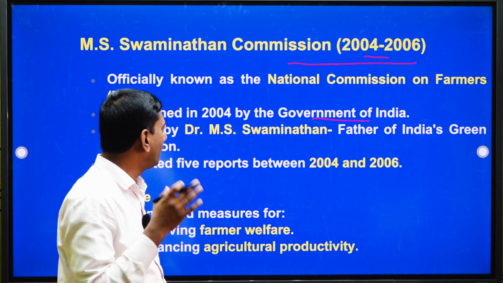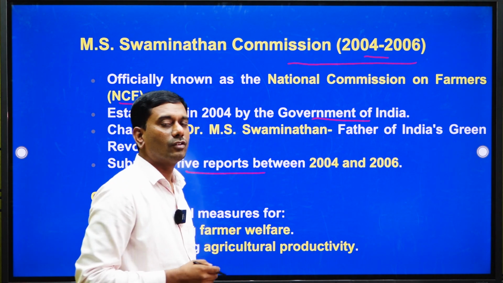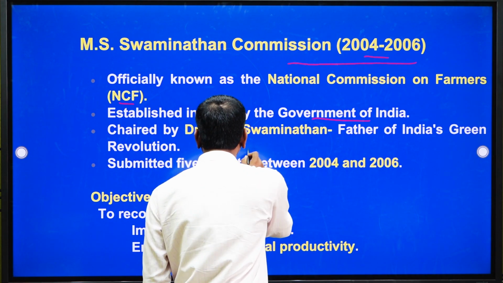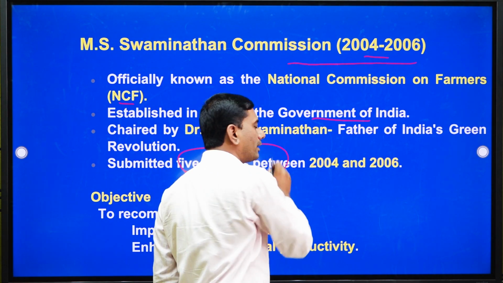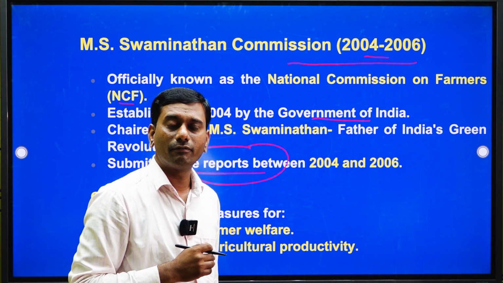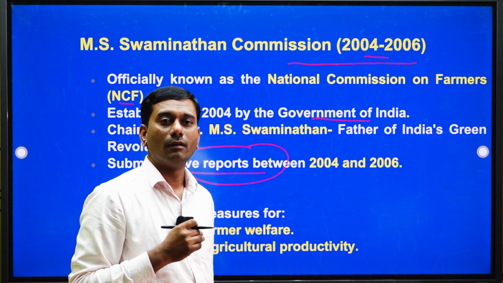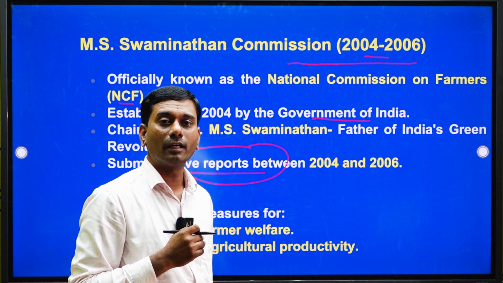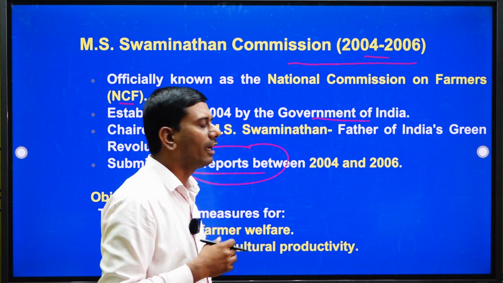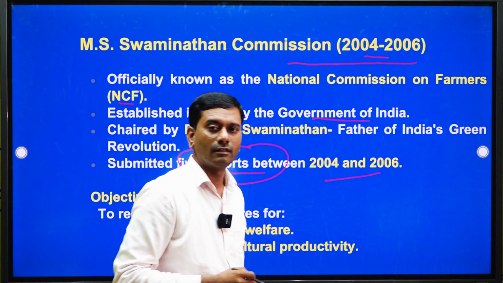He submitted 5 reports, especially focused on water, rural credit facilities, climate, and the profitability of farm income. He submitted these 5 reports during the period from 2004 to 2006.